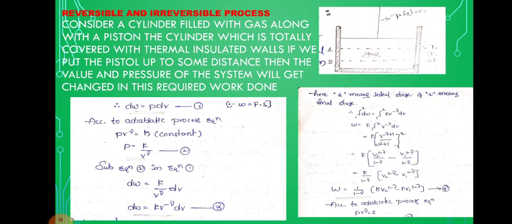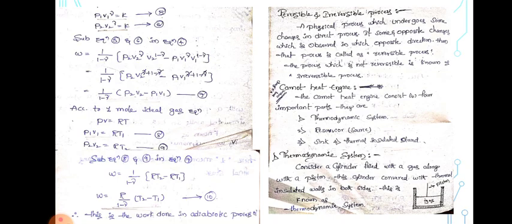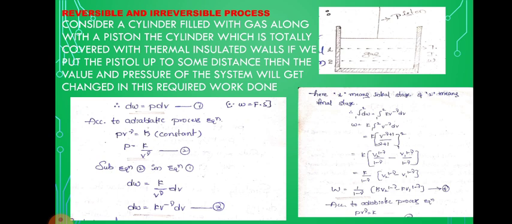This is equation number 1. According to the adiabatic process, PV^γ = constant, that is finally P = K / V^γ. This is equation number 2. So substitute equation number 2 in equation number 1, that is dW = (K / V^γ) dV. Therefore dW = K V^(-γ) dV. This is equation number 3.